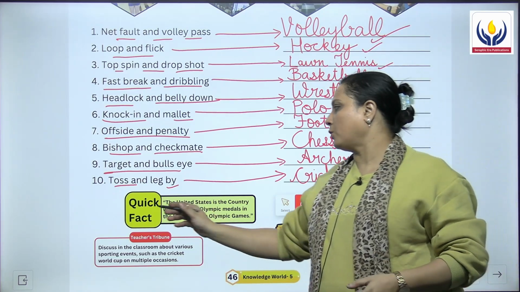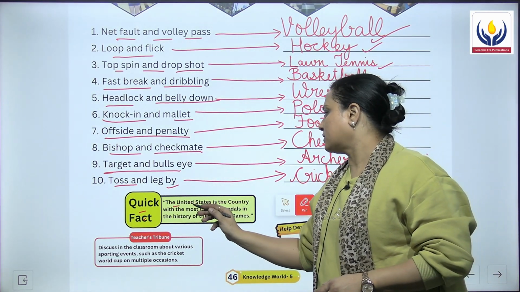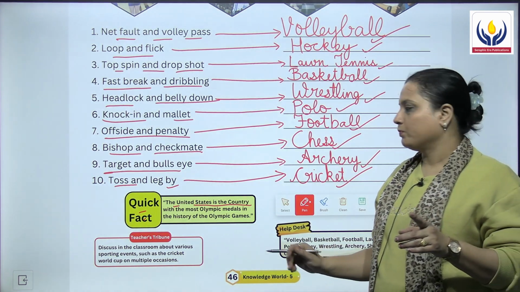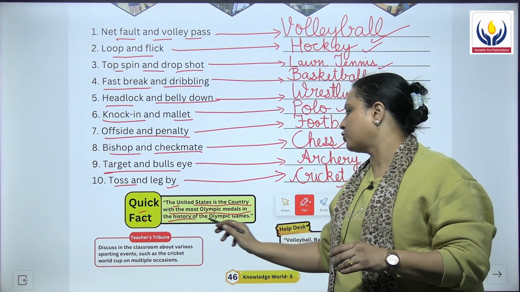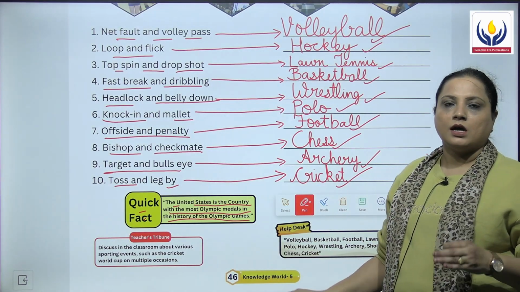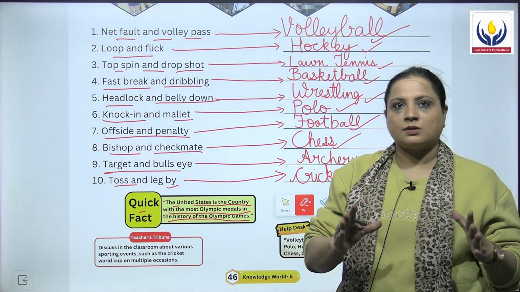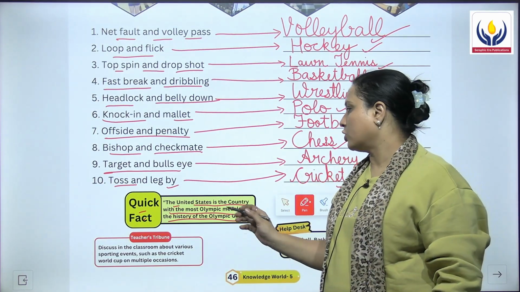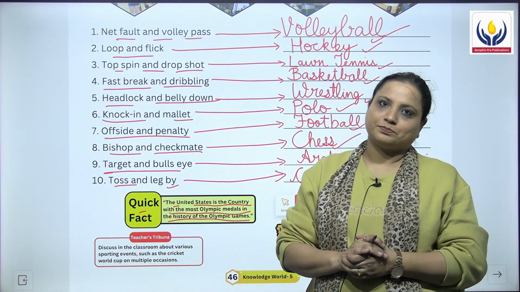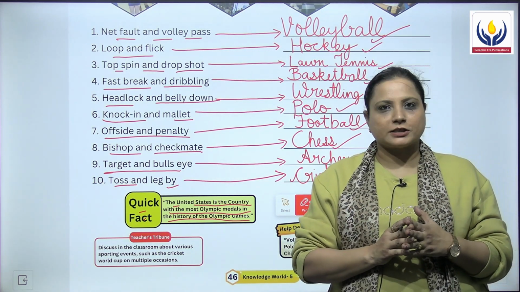Let's now move to the quick fact. The quick fact says that the United States is the country with the most Olympic medals in the history of the Olympic Games. Olympic Games की हिस्ट्री में अगर किसी कंट्री ने सबसे ज़्यादा मेडल्स लिए हैं, that is United States. So this is it. Let's now move to the next page.